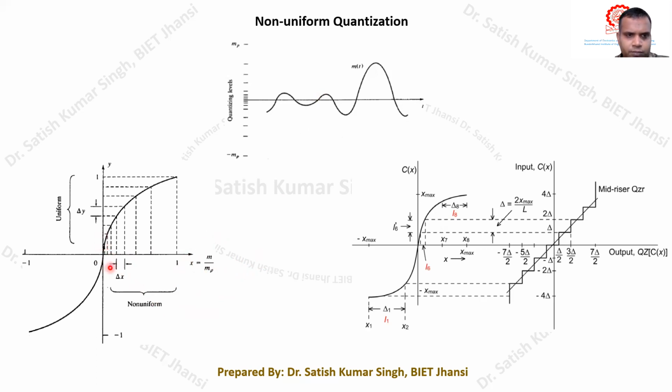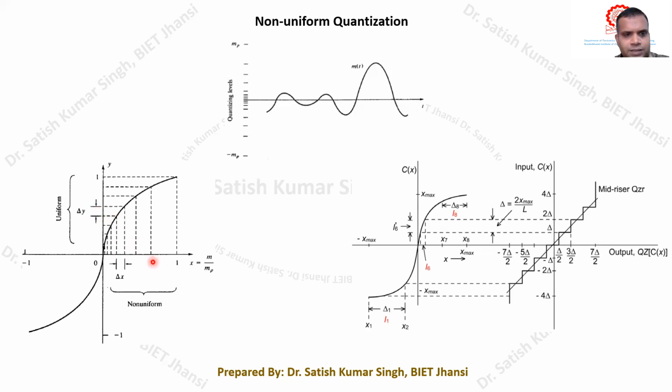This increment is large because here it is a small increment in the input signal, and there is a corresponding large increment in the output of the compressor. Again, if you see here, this increment is like delta x, and the same increment you will also find in the output of the compressor.